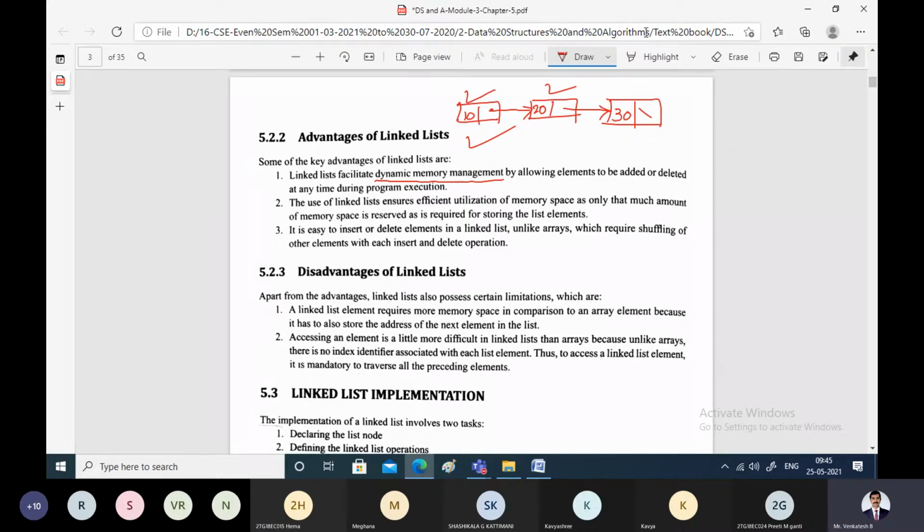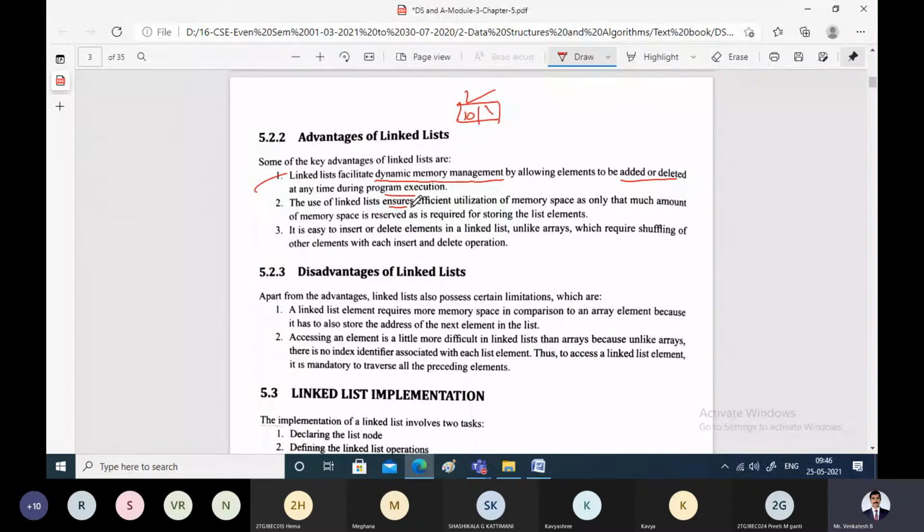That means we can add new elements or delete them during the execution. If you want to delete a node, that is possible. You can just deallocate the memory and make the link null. If you want to delete 20, that is possible during the execution. We can just make this field null. So it is going to support dynamic memory allocation. We'll come to know how with examples as our discussion goes on.